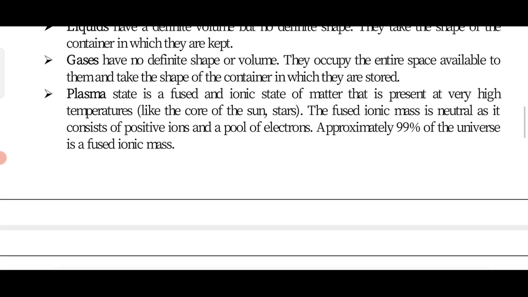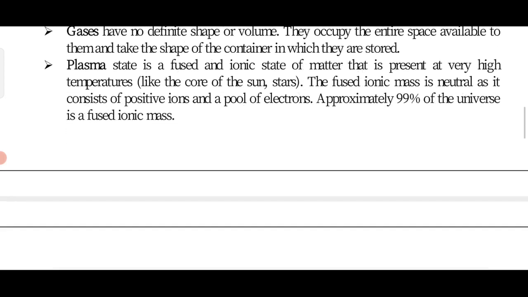And one more state is the plasma state, the fused or ionic state of matter. Generally we can see the plasma state in the core of the sun and stars. Fused ionic mass is neutral, as it consists of positive ions and a pool of electrons. Why neutral? Because positive ions, protons are present, and it also contains a pool of electrons. Approximately 99% of the universe is fused ionic mass.